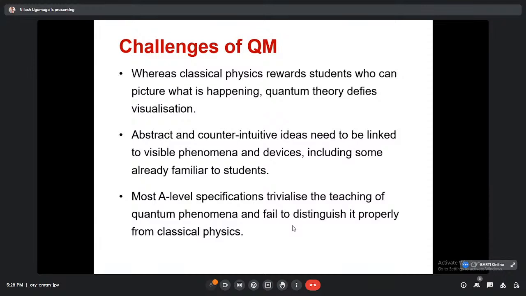Again, another thing is that abstract and counterintuitive ideas need to be linked to visible phenomena and devices, including some already familiar to students. If we take the example of Heisenberg's uncertainty principle, then we know we are talking in terms of delta x into delta px is greater than or equal to h by 2 pi. But if we want to prove that, then how do we prove it? Then we take some very simple things to understand and explain this particular phenomenon, and that we call a thought experiment.